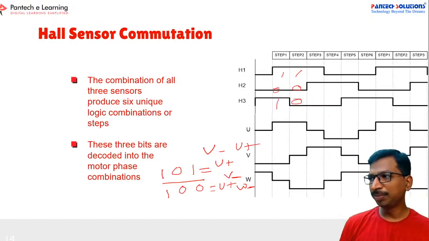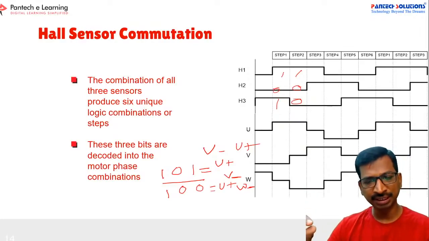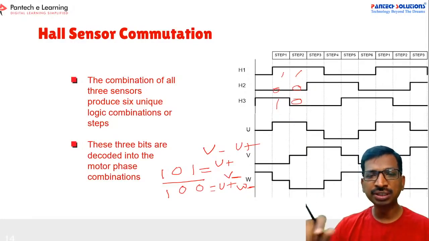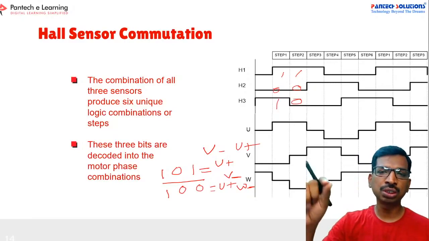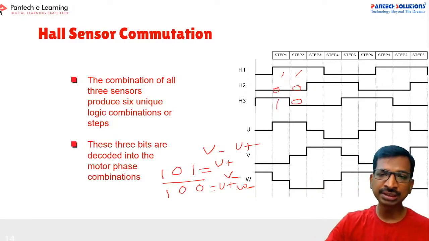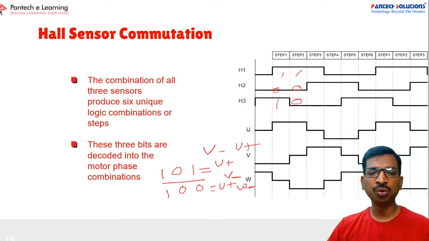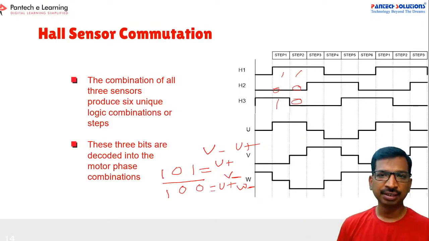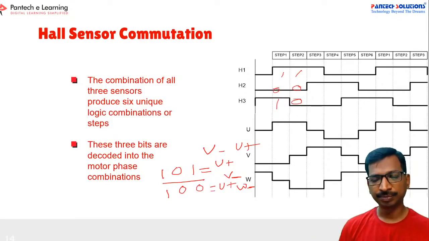What is a lookup table? A lookup table is similar to if logic. In the application code we have to write: if H1 is so and so, H2 is so and so, and H3 is so and so, then enable PWM1 and PWM3. This is simply called a lookup table.